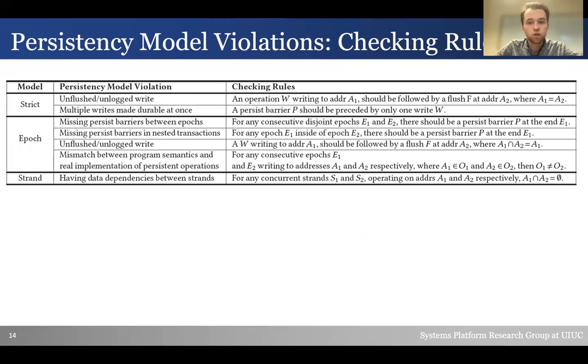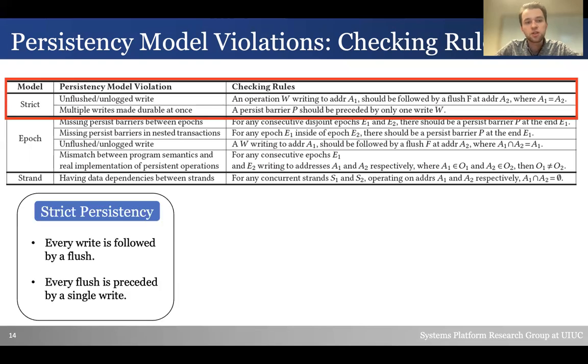By analyzing the common trends of model violation bugs and the specifications of each model, we develop a set of rules that programmers can use to ensure that they do not have model violation bugs. For example, if a developer wants to implement strict persistency, every write should be followed by a flush, and every flush should be preceded by a single write.